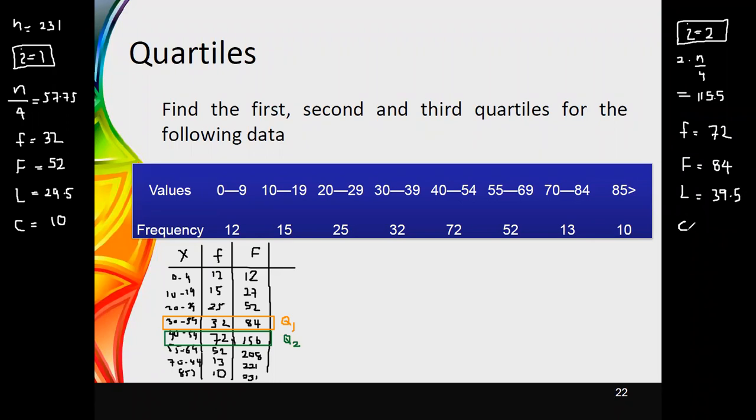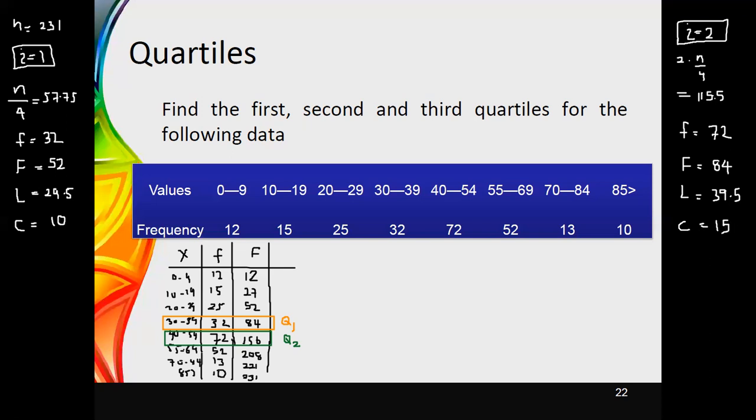And we need to get the value of C, which is calculated for the quartile class. The upper boundary of this quartile class is 54.5 and the lower boundary is 39.5. Once you perform the calculation, you can see the value for C is equal to 15.